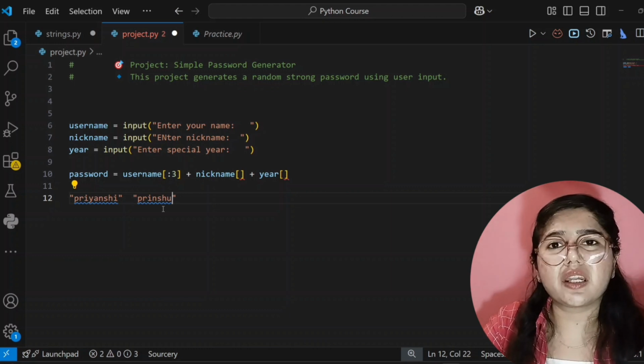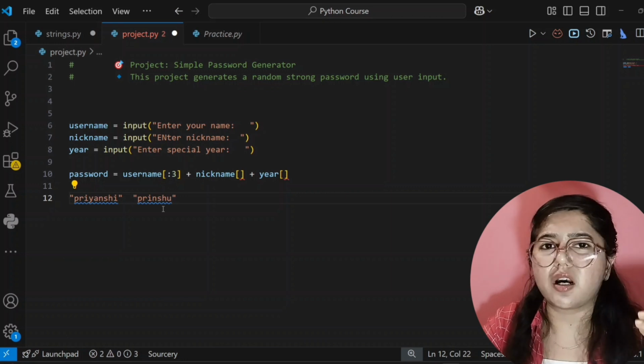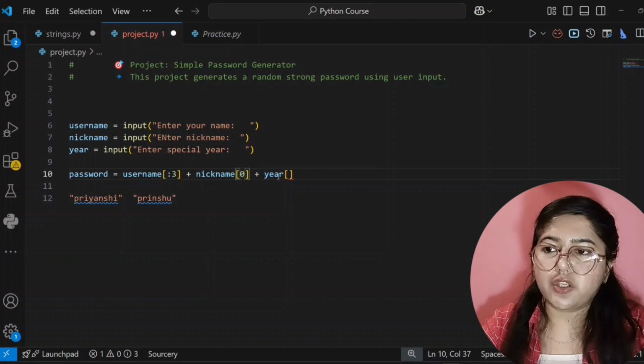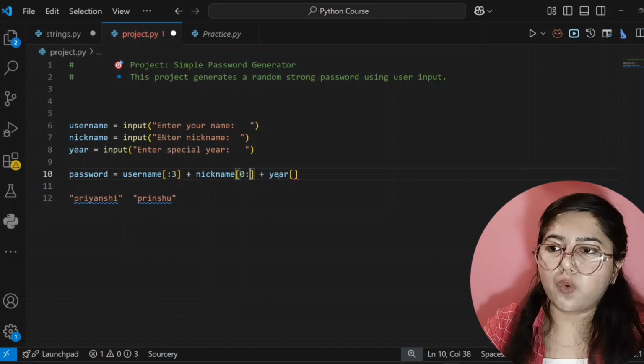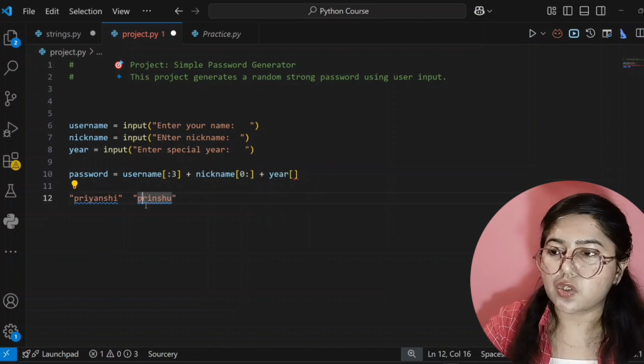We don't care your nickname is 10 characters or 20 characters. We are only taking 4 characters from starting. So I'm giving here, you should start from 0. You should take characters from 0. Then starting 4 characters means PRIN. So 0 index, 1 index, 2 index, and then 3 index. So I have to write here 4. Okay.